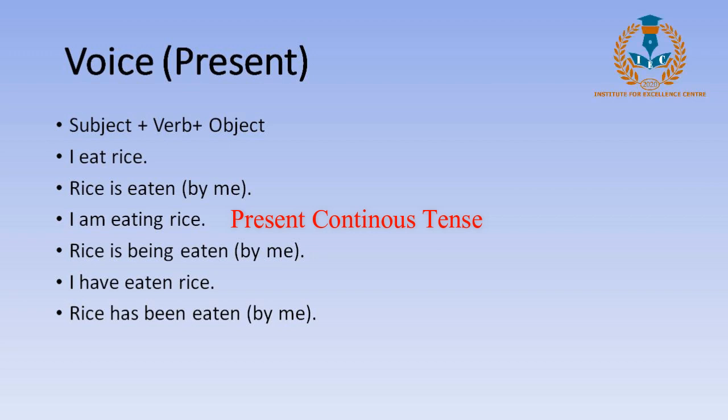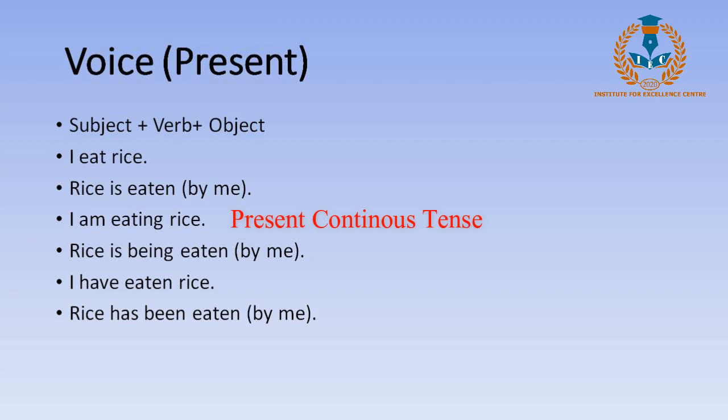So again we'll bring rice to the front as a subject, and of course we'll use "is" as the helping verb. I had told you previously, "is" and "ing" are necessary for continuous tense. So we have "rice is." Do you think "eating" is right? No, it is not.